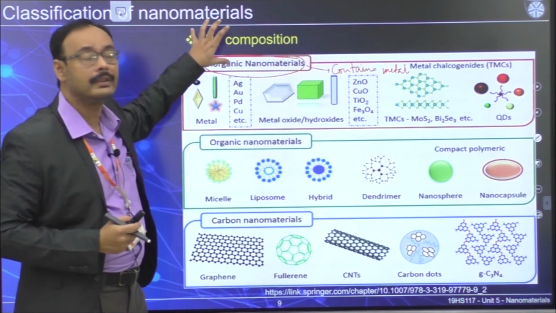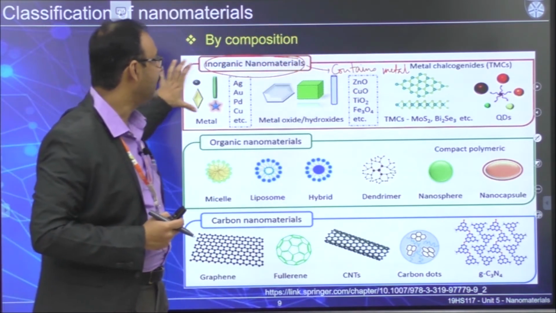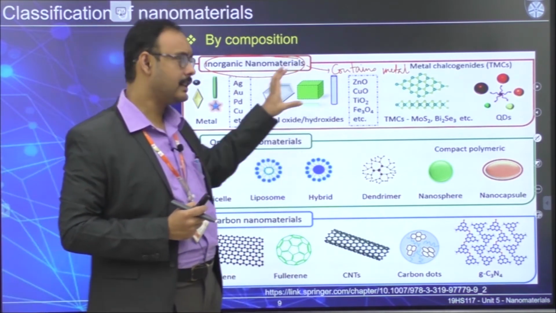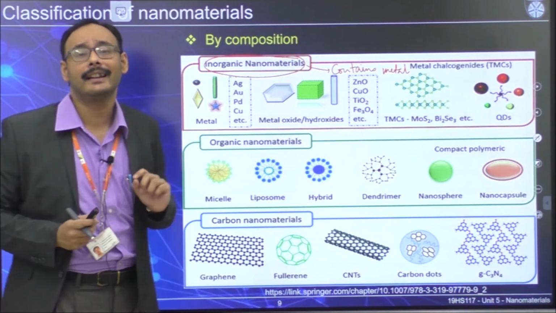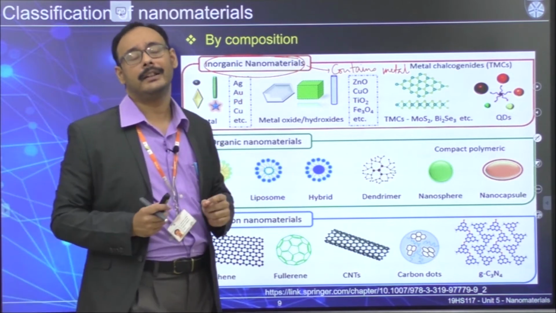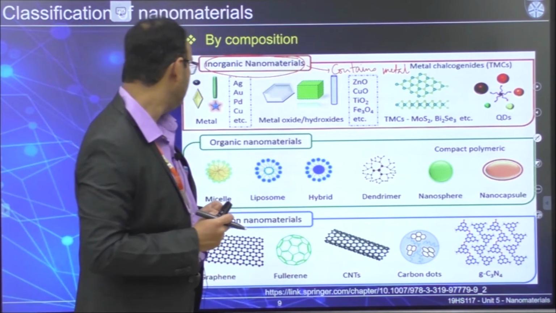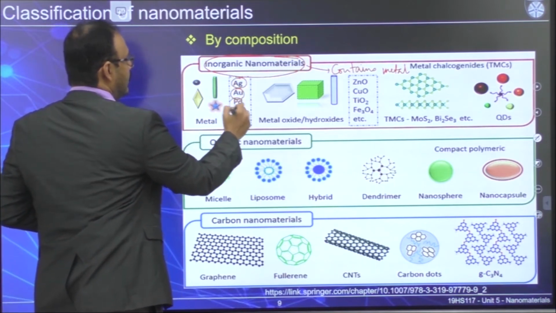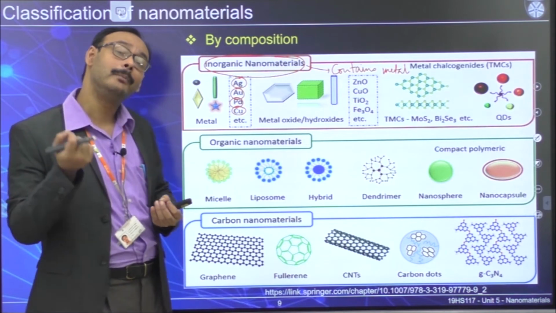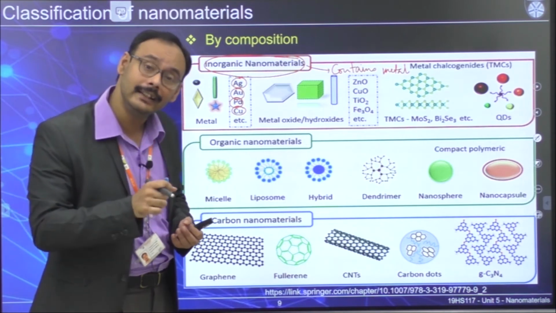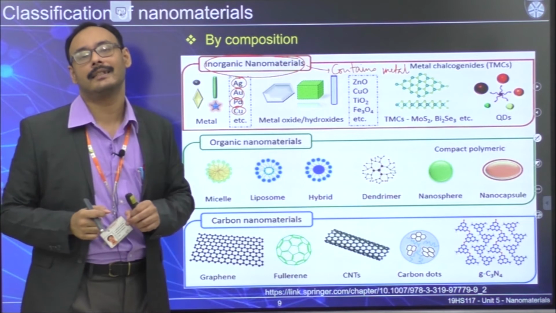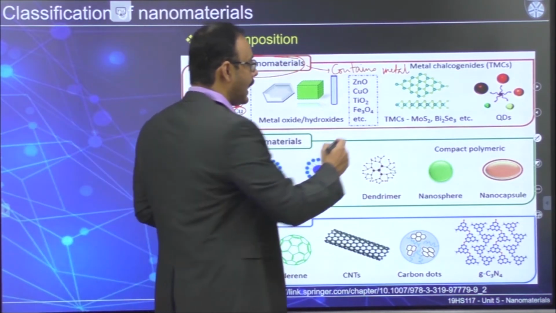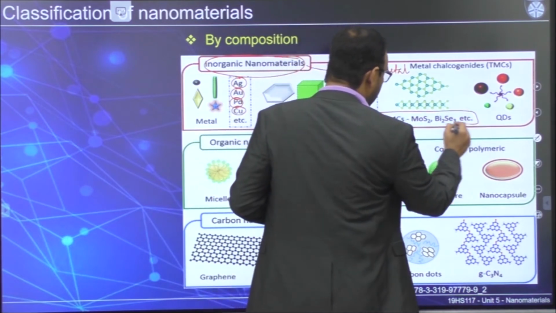Once you start classifying in terms of composition, inorganic nanomaterials are those which should contain at least one metallic counterpart in their structure. Examples are silver, gold, palladium, copper. Once you can make them at the nanoscale, then and only then you can put them in this classification. Nowadays this is a very hot topic of research.